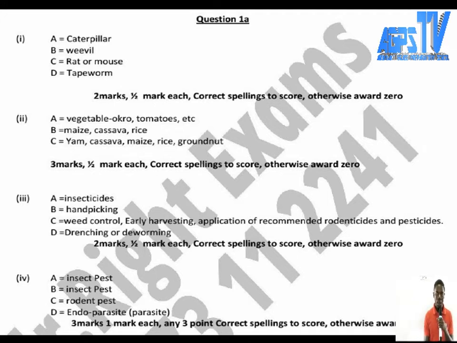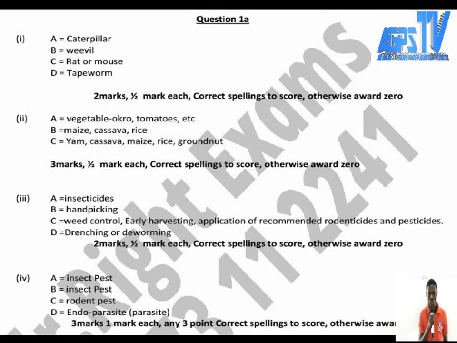You can go to the market and buy the products so that you use it to spray your farm. And the last one is what? Drenching. Drenching is a way of dipping in the organism. Drenching or deworming. I told you, deworming. Deworming tool is there. The drenching is used to control ectoparasites, but the deworming is used to control the endoparasite.